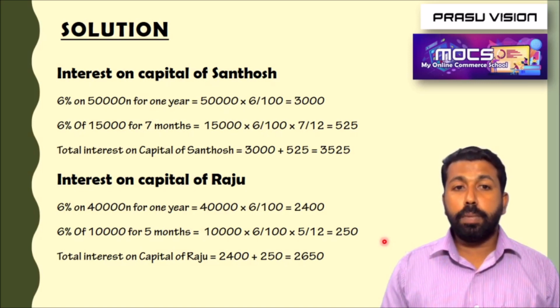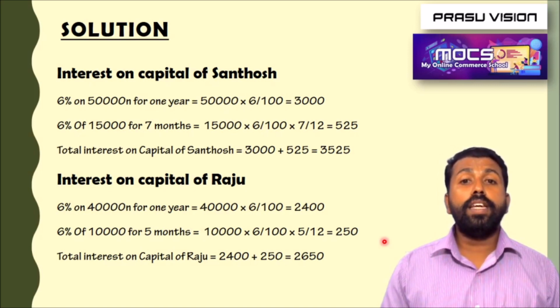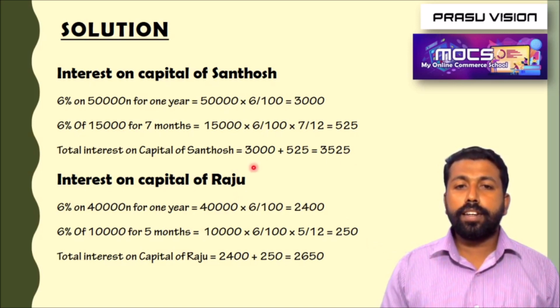Keep in mind, we have to calculate the interest like 5,000 into 6 by 100 into 2 by 12, and whatever the amount may be, we have to deduct it from the total interest on capital of Santosh.